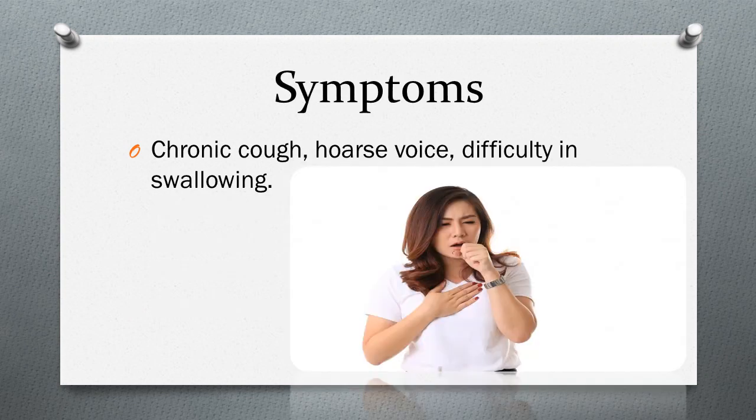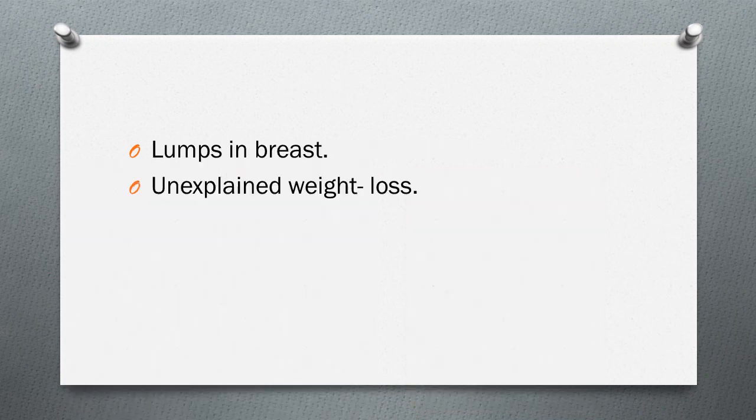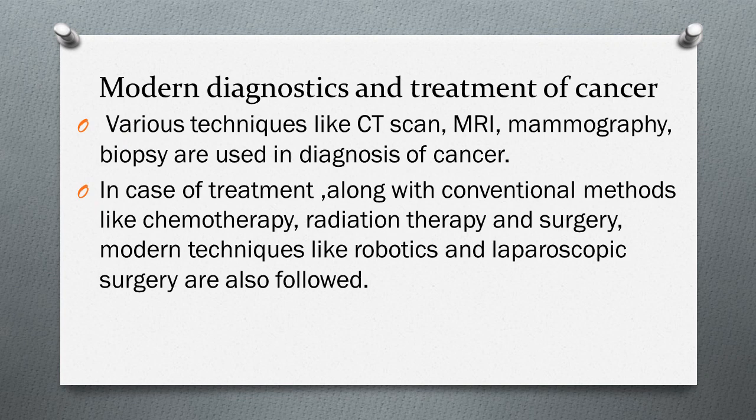Now students, we can see some of the symptoms of cancer. First is chronic cough, hoarse voice, and difficulty in swallowing. Chronic means a cough for a longer duration, and hoarse means a harsh or rough voice. Next are incurable scars and inflammation, lumps in the breast, and unexplained weight loss. So these are the symptoms of cancer.